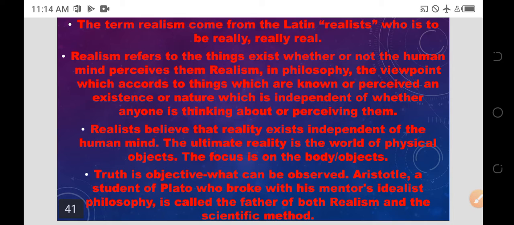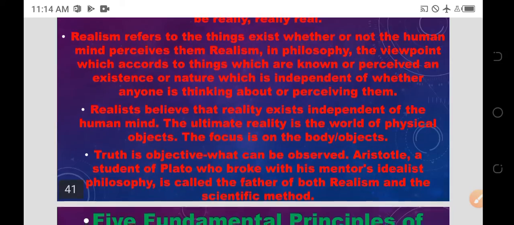In philosophy, it is the viewpoint that things which are known or perceived have an existence or nature which is independent of whether anyone is thinking about or perceiving them.